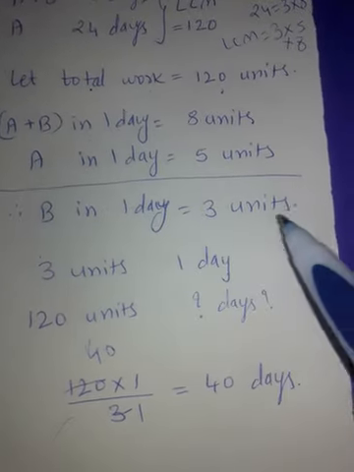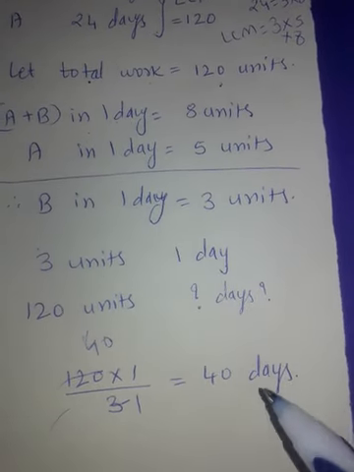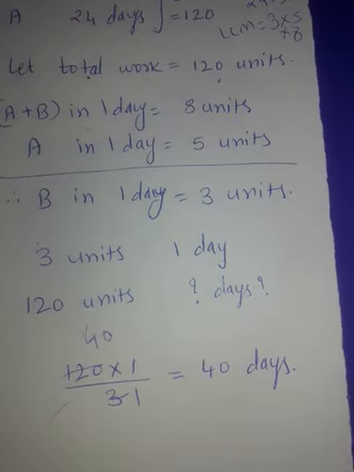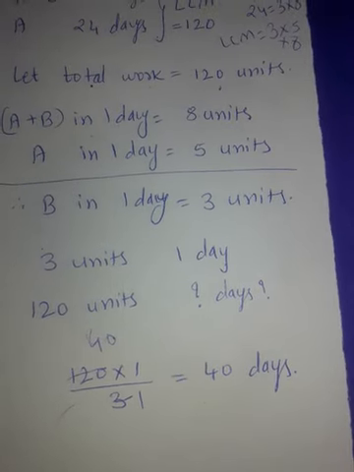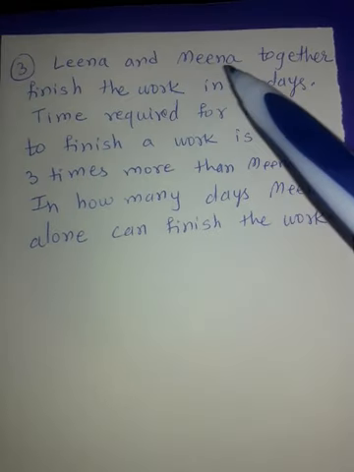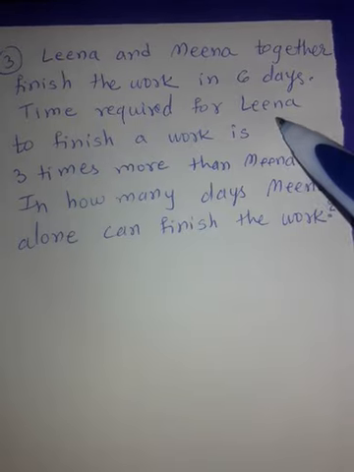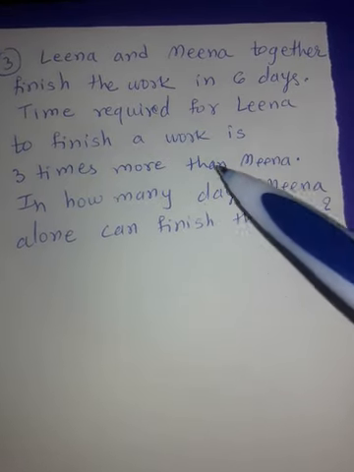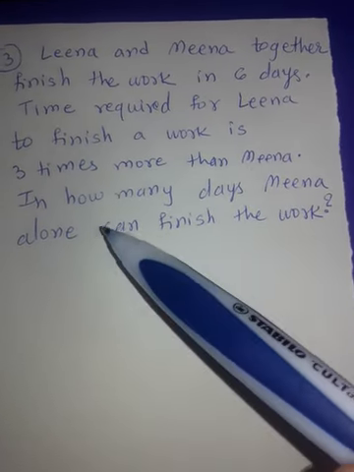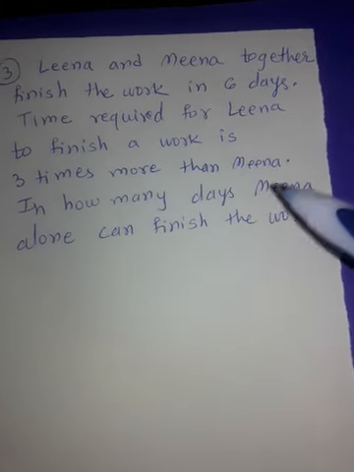In one day he is completing 3 units, but total work is 120 units. So he will require 40 days to complete the work. Let's solve some more examples. Leena and Meena together finished the work in 6 days. Time required for Leena to finish the work is 3 times more than Meena. In how many days Meena alone can finish the work?